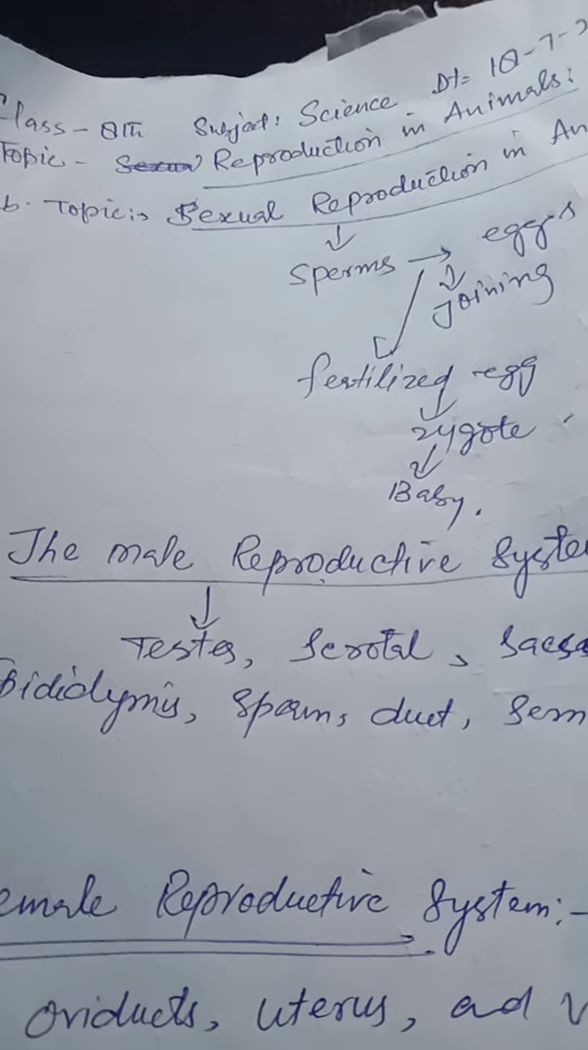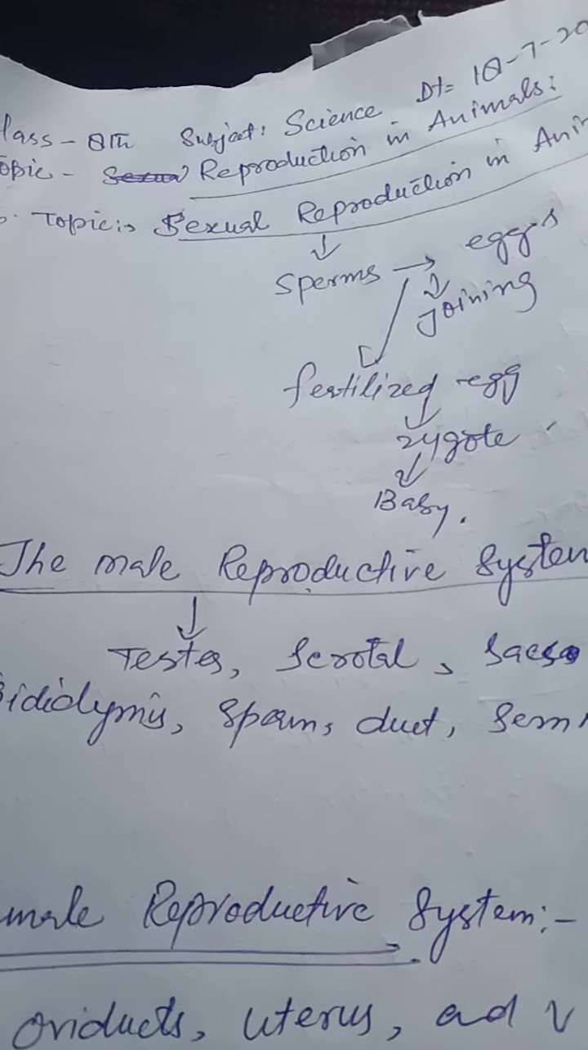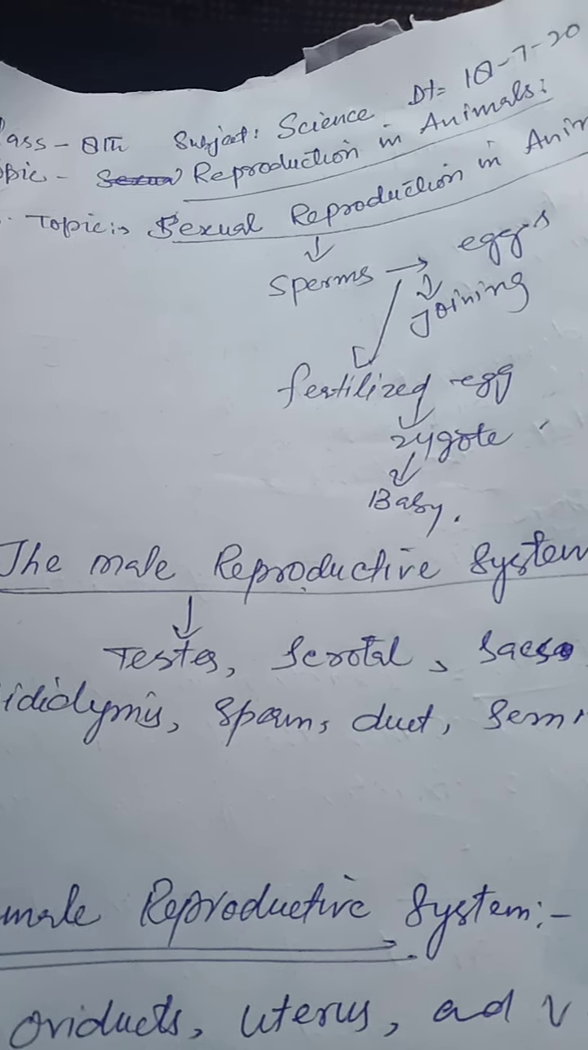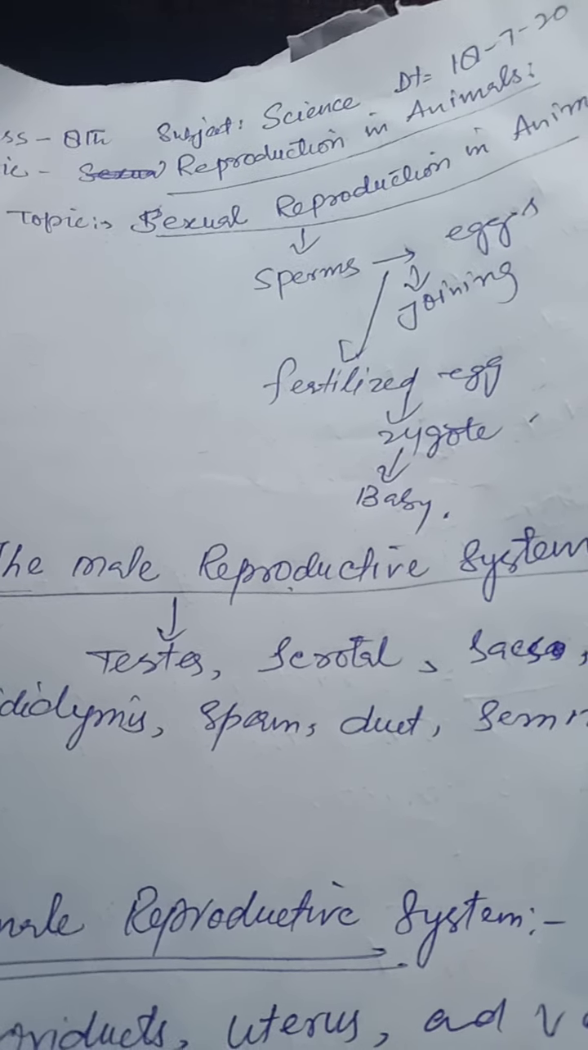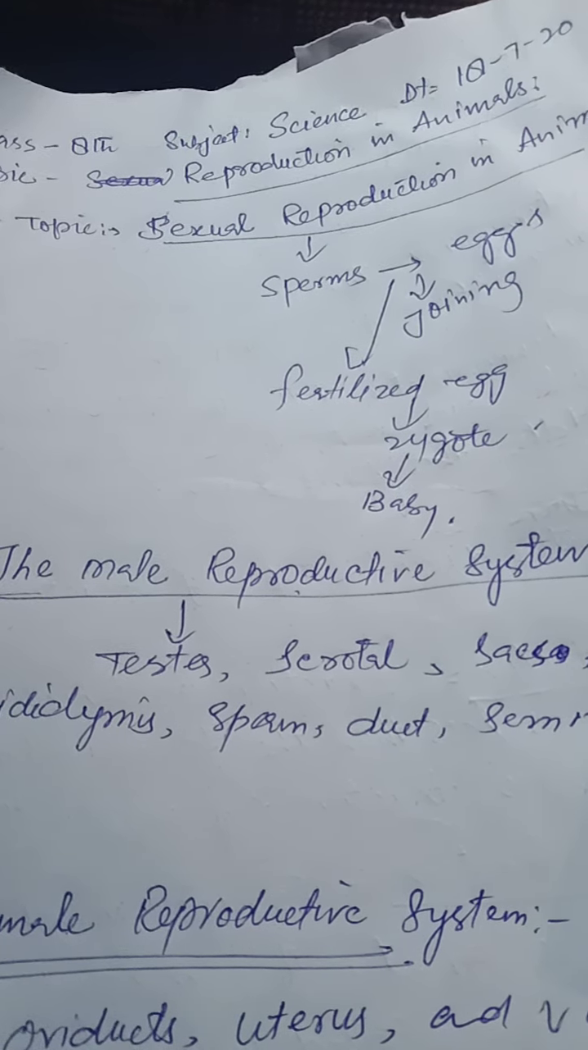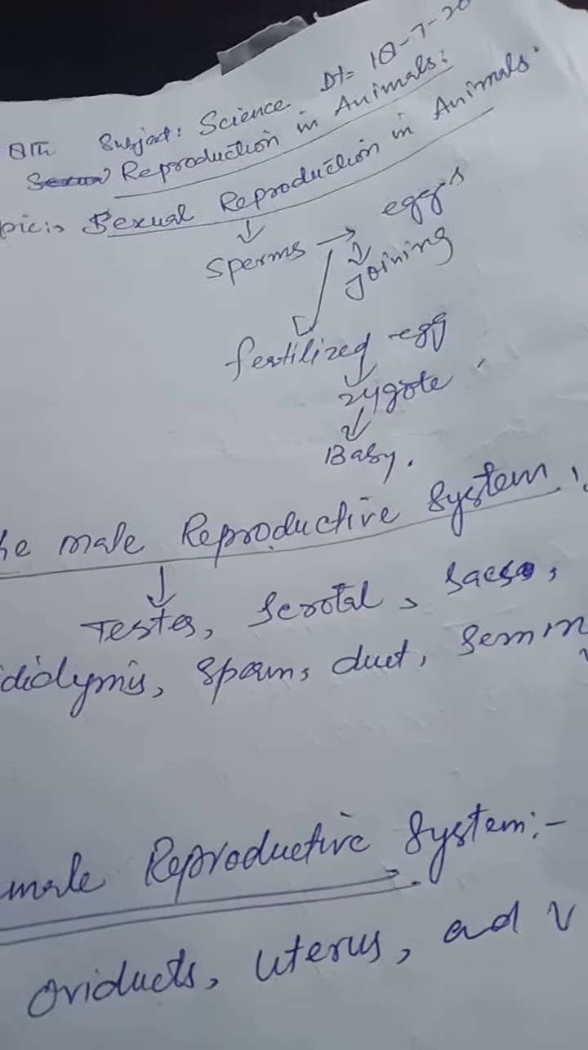The result of fertilization is the fertilized egg, called the zygote. Thus, the sperm combines with the egg in the oviduct and fertilizes it in the form of a zygote. The zygote or fertilized egg is the beginning of the formation of a new baby or a new individual.